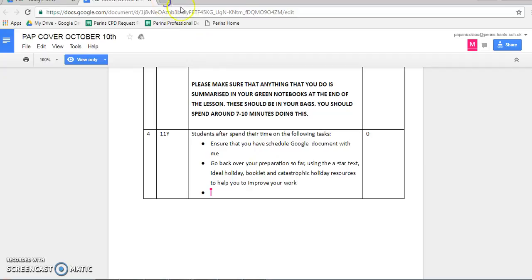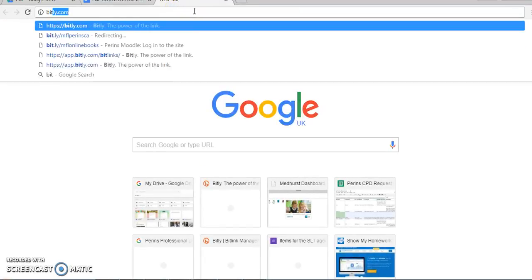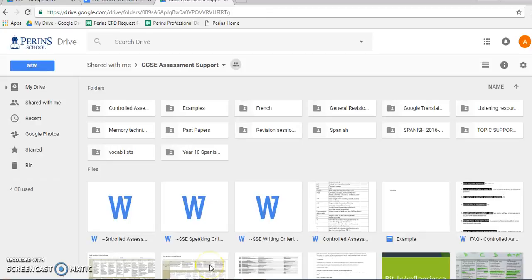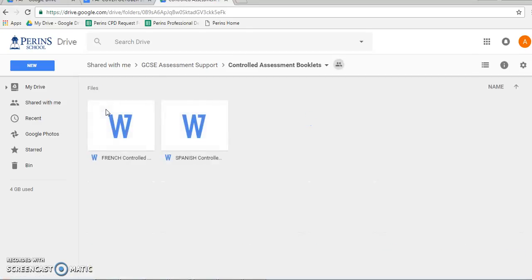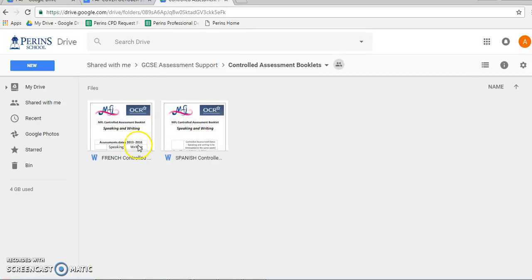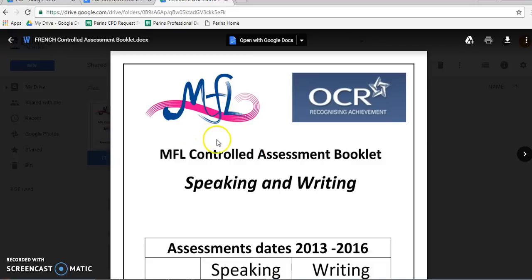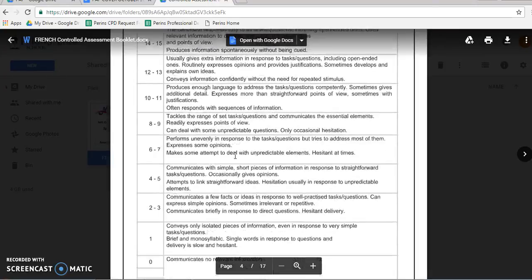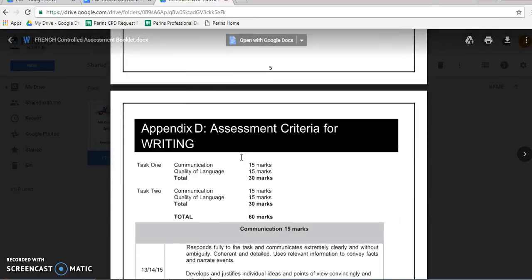So first thing we're going to do is find those things. So let's go into bit.ly/NFLPerinCA. And once I've typed that in and this stuff comes up, you'll see that the whole thing is in front of me. Now, first thing to make sure you look at are the controlled assessment booklets, because they're both in here. Now, the dates may well not be correct. However, French hasn't changed in the last couple of years, so all of this is relevant.